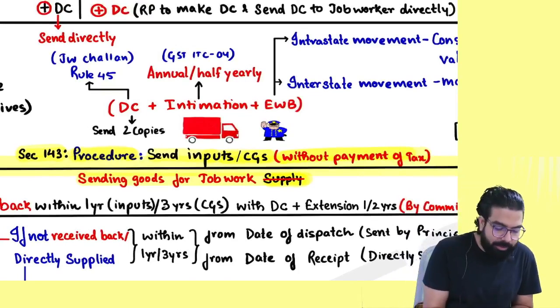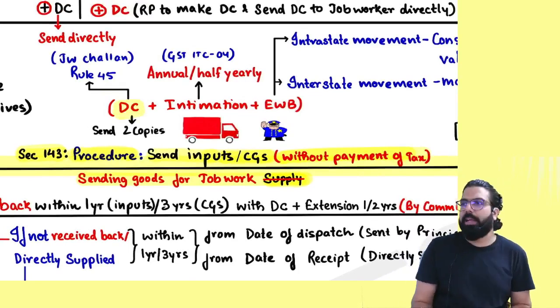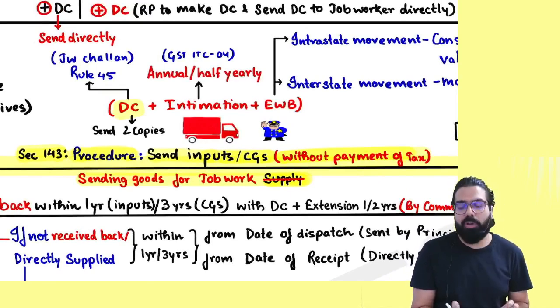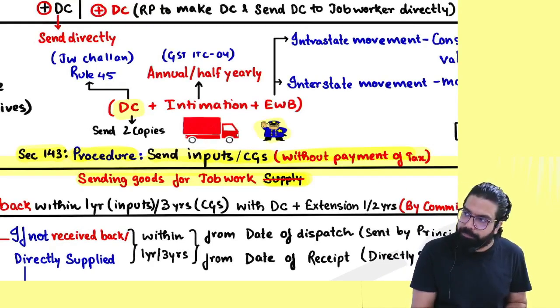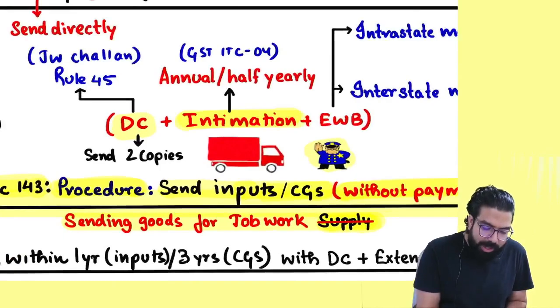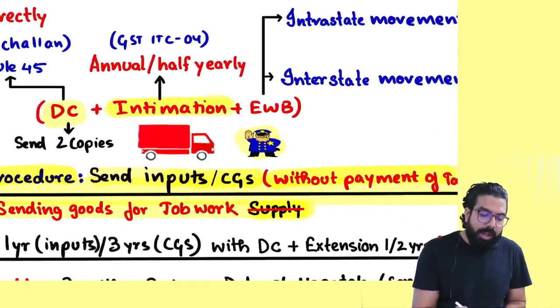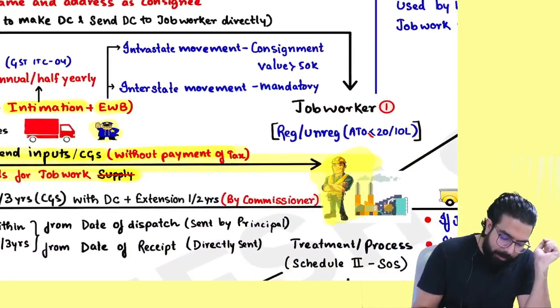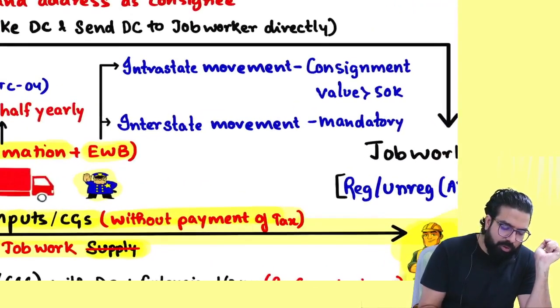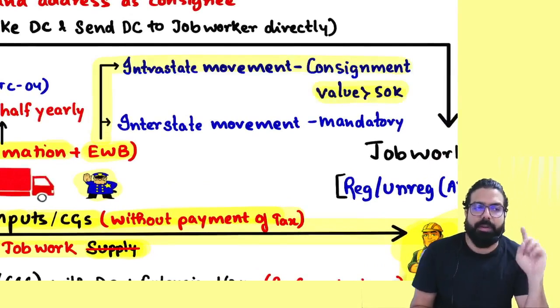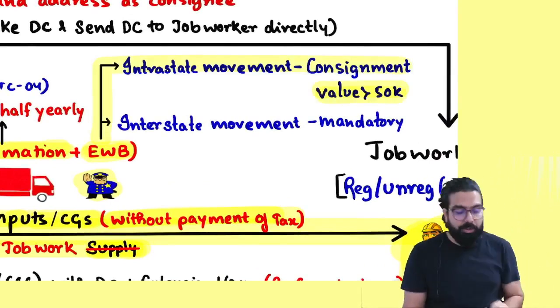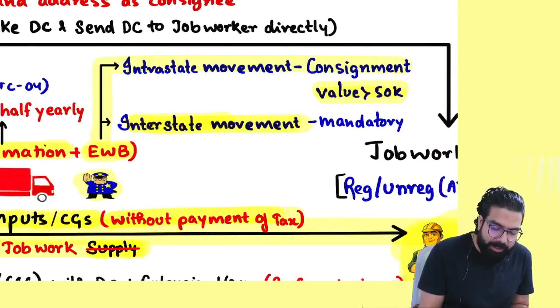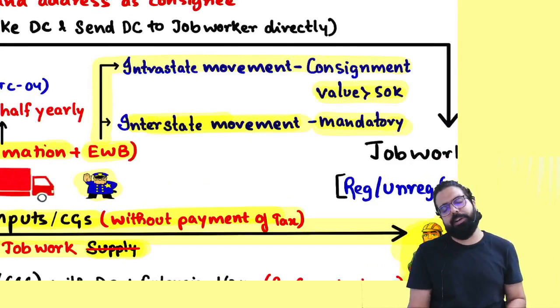The procedure says you should send it along with delivery challan, because on the way the GST officer will stop. Also, you should go online and give an intimation, and then you should send it along with an e-way bill. Always remember, whenever you are sending the goods for job work, if it is intrastate movement, e-way bill is needed only when the consignment value is more than 50,000. If it is interstate movement, then e-way bill is mandatory.